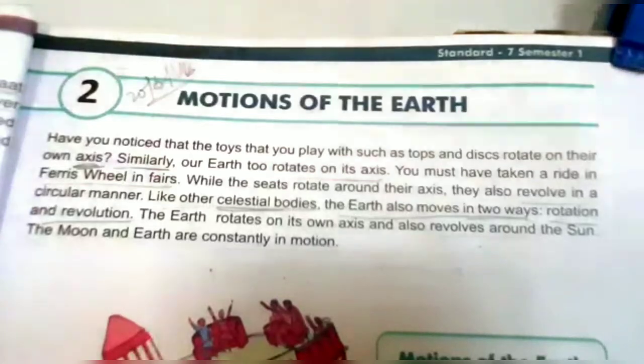Question number 2. Why does the northern hemisphere experience summer from 21st March to 21st September? The northern hemisphere experiences summer from 21st March to 21st September because the northern hemisphere is tilted towards the sun, so the sun rays fall straight over it and it gets more sunlight and heat. The days are also longer in this period.